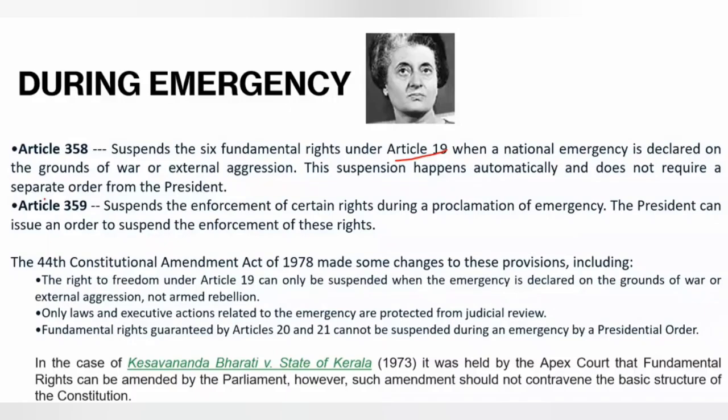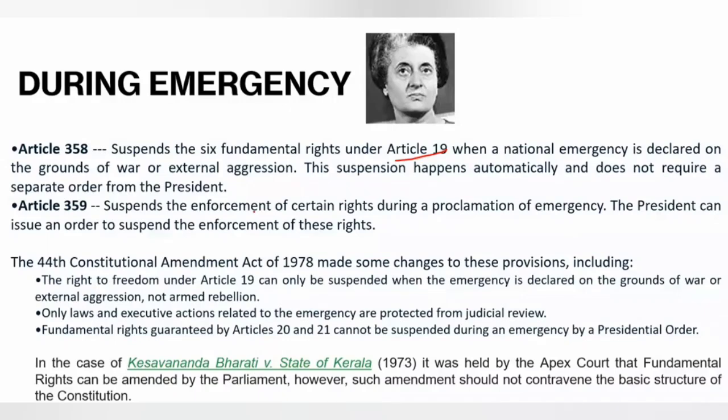Now, under Article 359, the right to enforce fundamental rights. As I have already said, having rights is not enough. We need enforcement of those rights, and for enforcement, Article 32 is there. Article 32 itself is a fundamental right, the right to move the court. During the proclamation of emergency, the same right of enforcement can be suspended under Article 359 of the Constitution of India, except for Article 20 and Article 21.